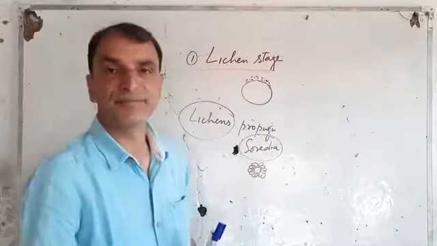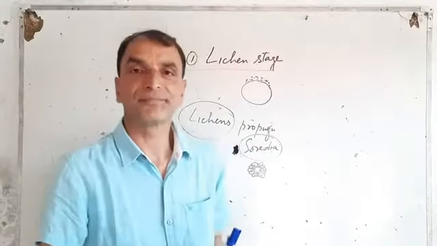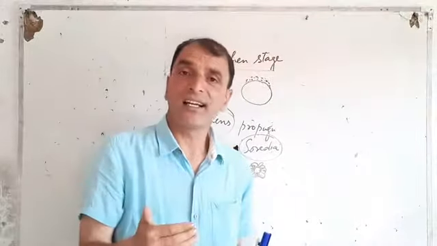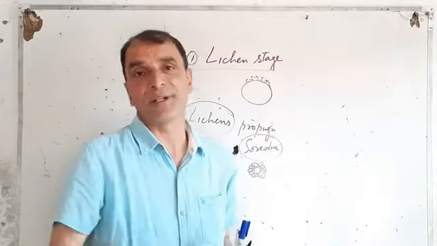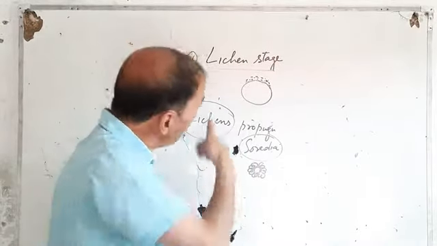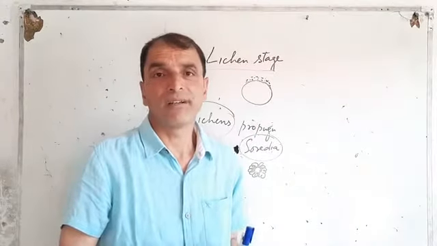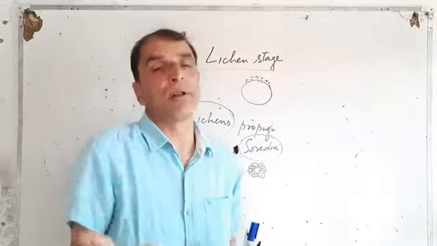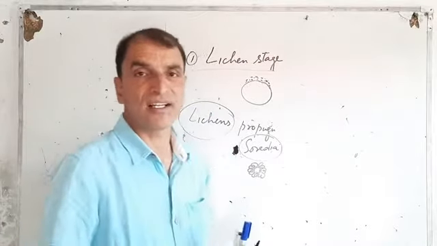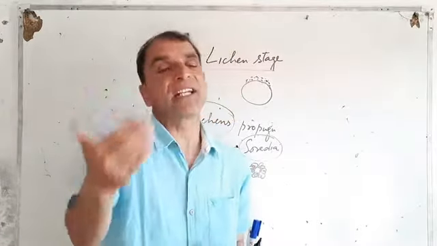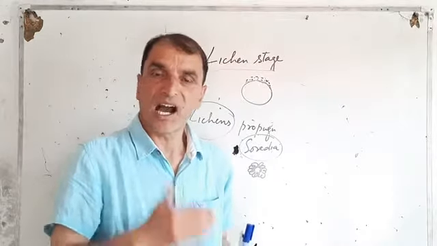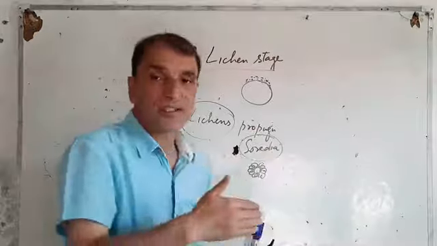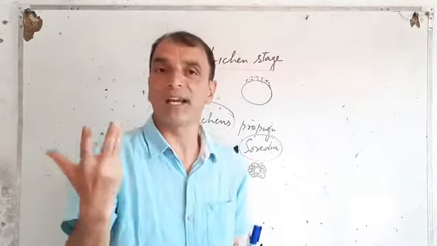Okay? They fall on this rock. So lichens are the pioneer community here, because only lichens can grow. Lichens grow in inhospitable environments, uninhabited environments, harsh environments.